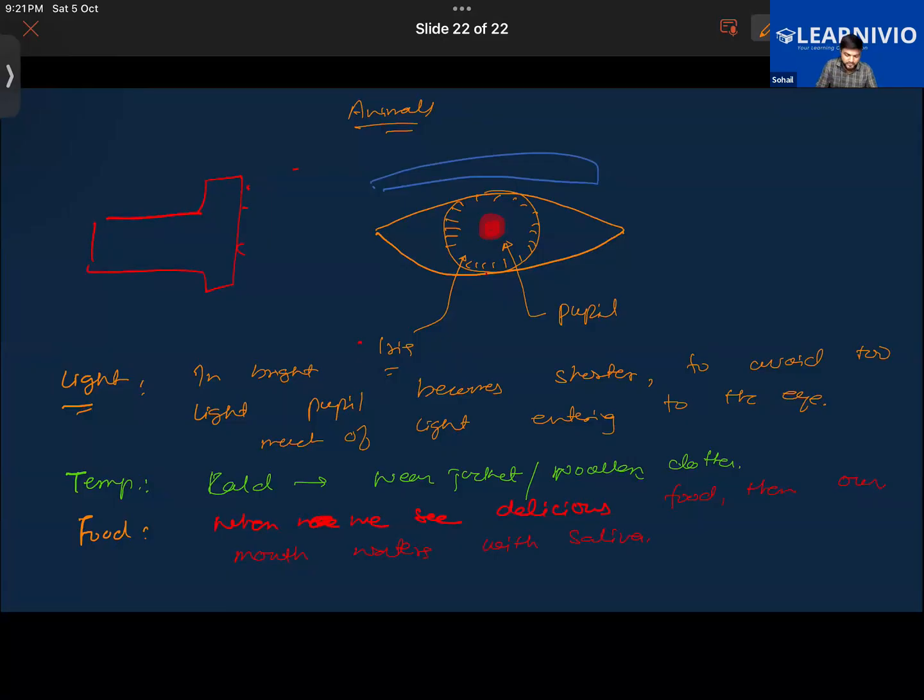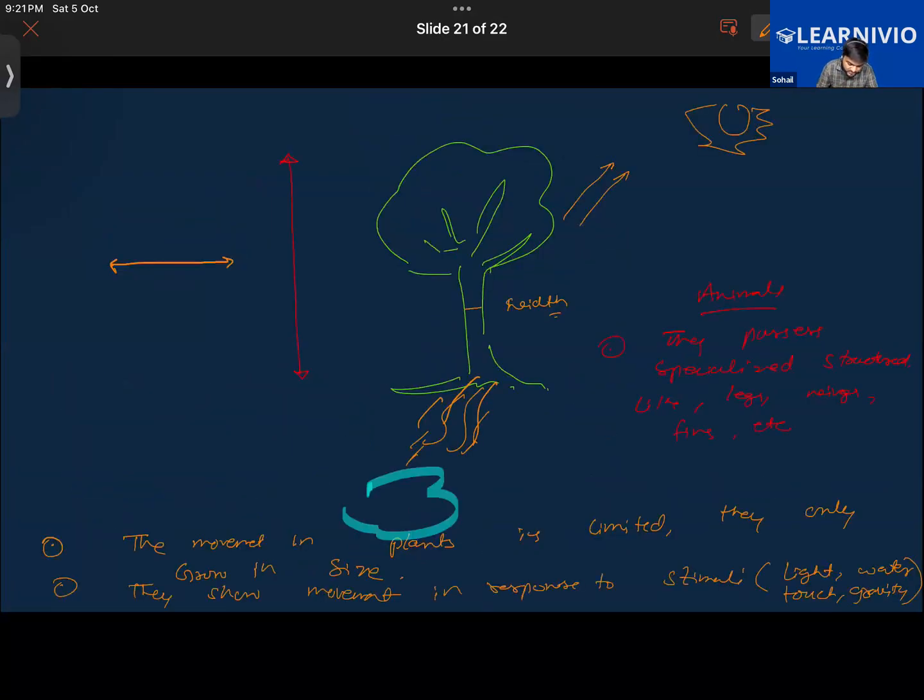Like in this, moments ago we were learning about movement. In movement we learned about how plants do movement. Okay, continue from here.